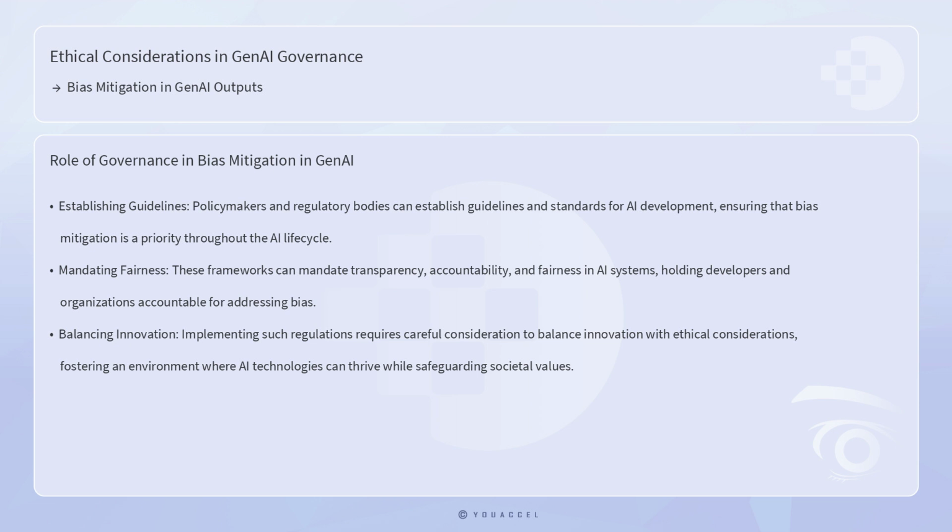Regulatory and governance frameworks play a pivotal role in bias mitigation within GenAI. Policymakers and regulatory bodies can establish guidelines and standards for AI development, ensuring that bias mitigation is a priority throughout the AI lifecycle. These frameworks can mandate transparency, accountability, and fairness in AI systems, holding developers and organizations accountable for addressing bias. Implementing such regulations requires careful consideration to balance innovation with ethical considerations, fostering an environment where AI technologies can thrive while safeguarding societal values.